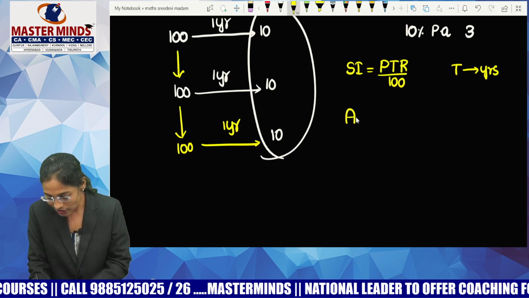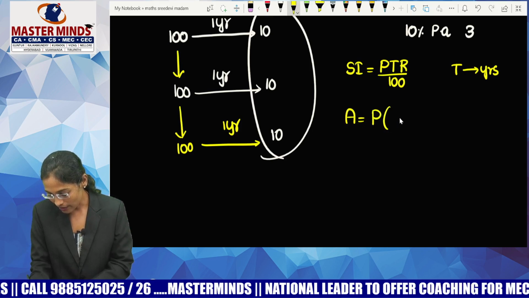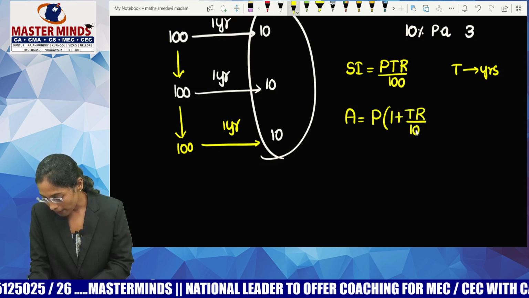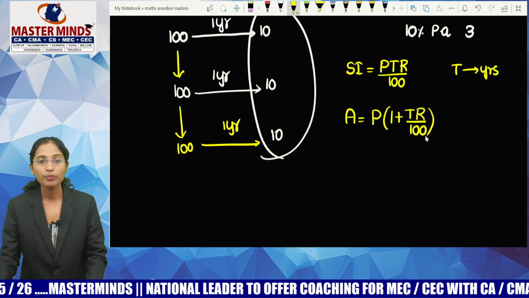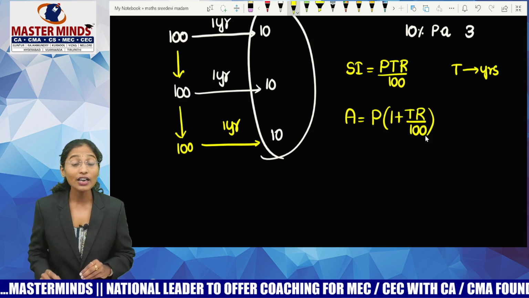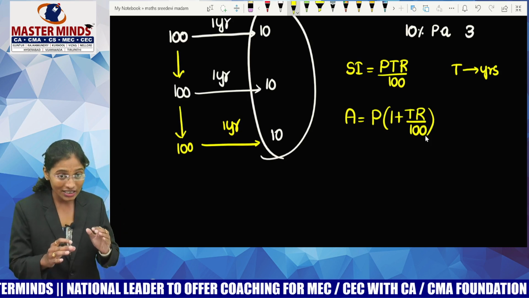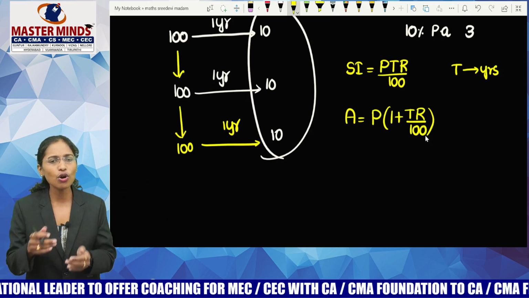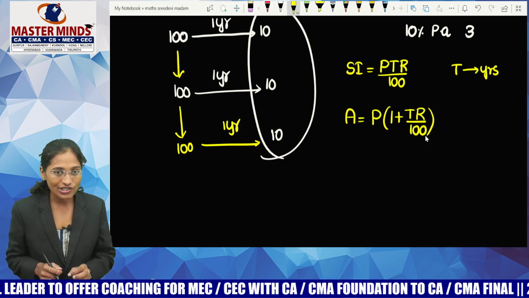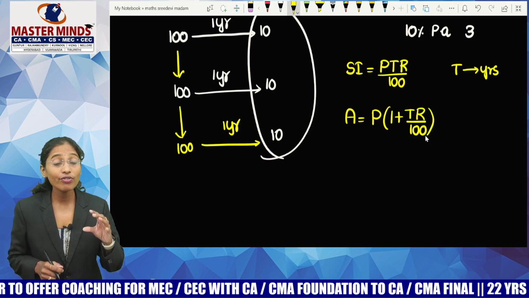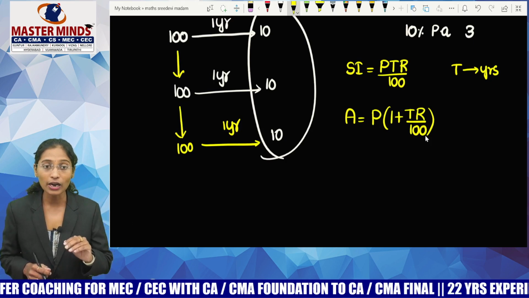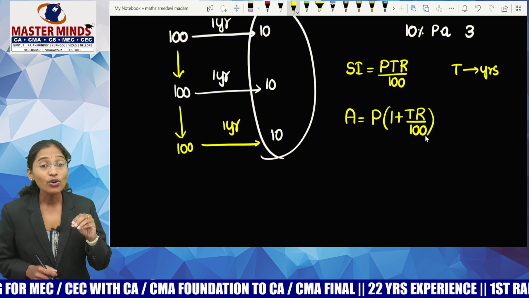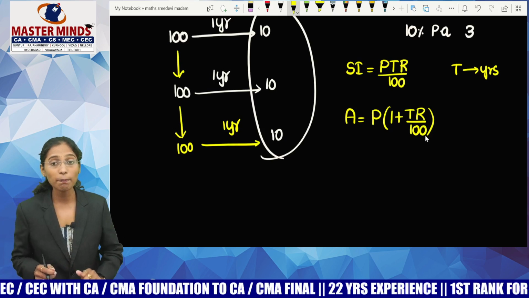And the formula for amount in simple interest is A equals P of 1 plus TR by 100. What is the formula for amount? P of 1 plus TR by 100. There's no restriction that the money that you have lent or invested will give you the same rate of interest throughout your period of time. There is no such restriction, right? So, each and every year's rate of interest might also be different. It means there are cases in which you will get different rates of interest for different periods.